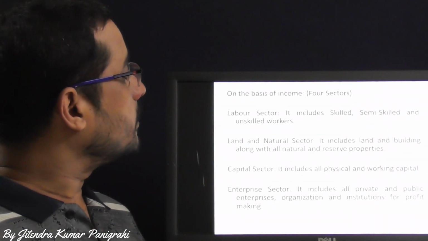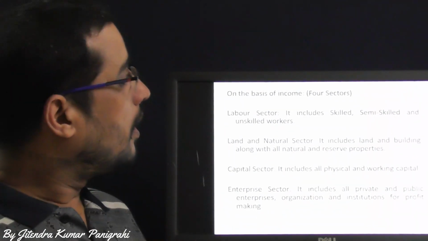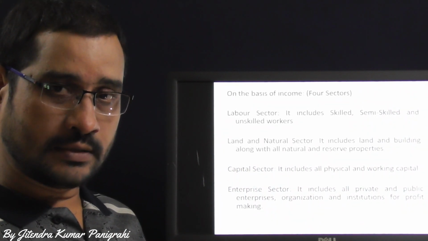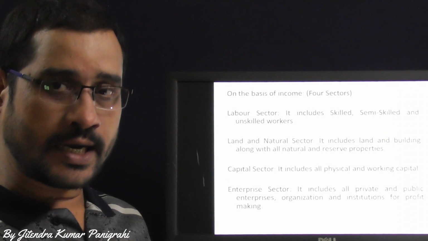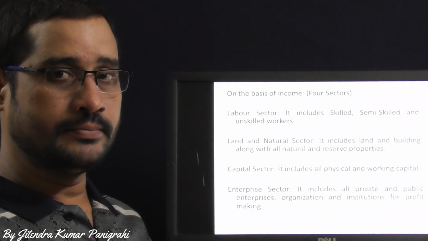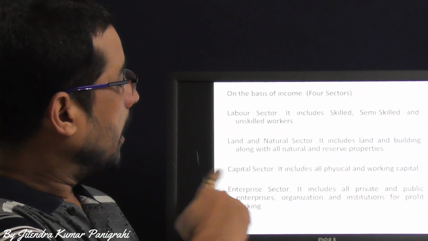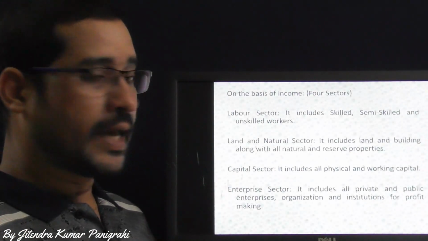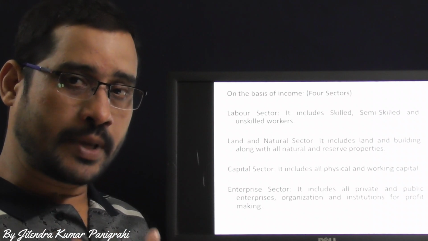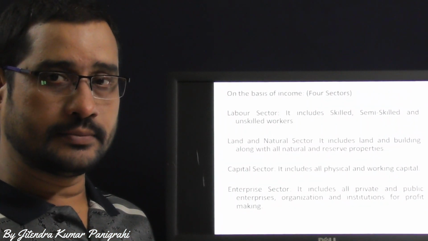The second sector is known as the land and natural sector. It includes all types of land and building, when we are investing in this land and building, we are earning some money, and that money is a part of the income, in the form of rent. We'll discuss in detail later. And next one is the capital sector. The capital sector includes all types of capital, like physical capital as well as working capital.